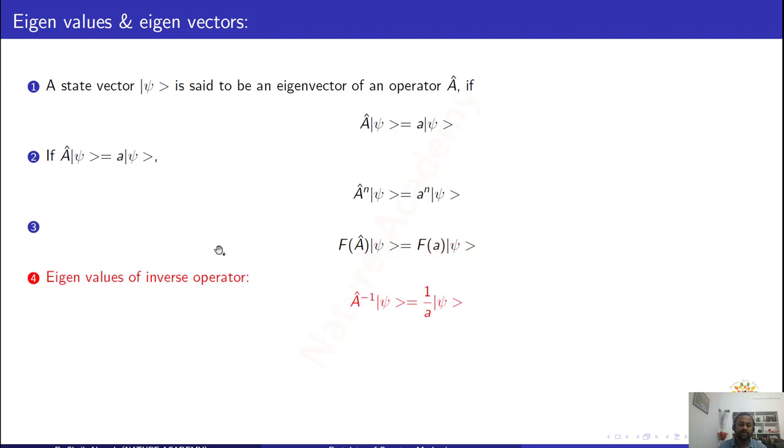There is one more property, that is the eigenvalues of an inverse operator. If you know this eigenvalue equation, A acting on psi, and I write it like this, then A power minus 1, the inverse operator, acting on psi will give you 1 by a into psi. Here 1 by a, I can also write like this, a power minus 1. So the inverse operator will have the inverse eigenvalues.